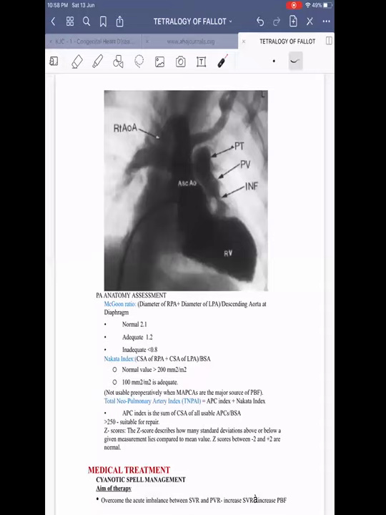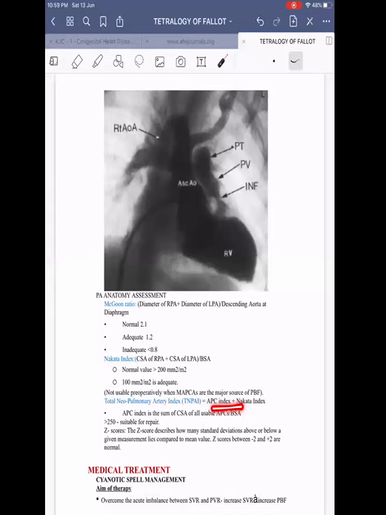Then coming on to one more index, called the total neopulmonary artery index. Is it more than 100 or more than 150? Various books give various values. I think in some books they give 100, some give 150. I think 150 is better, no? I'll write 150. Then the total neopulmonary artery index, aortopulmonary.